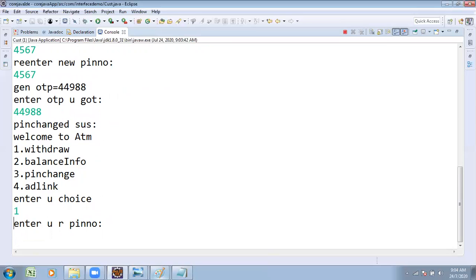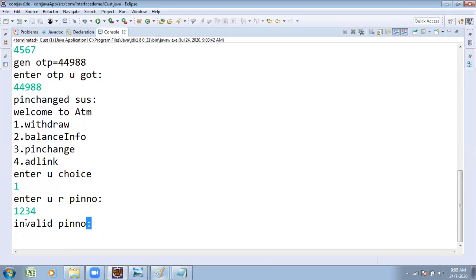Trying to enter the old PIN number. This is the old PIN number, but I modified the new PIN number. Which is affected, which is not affected, try to optimize. I entered the old PIN number after changing. It shows invalid, and the continuation process.